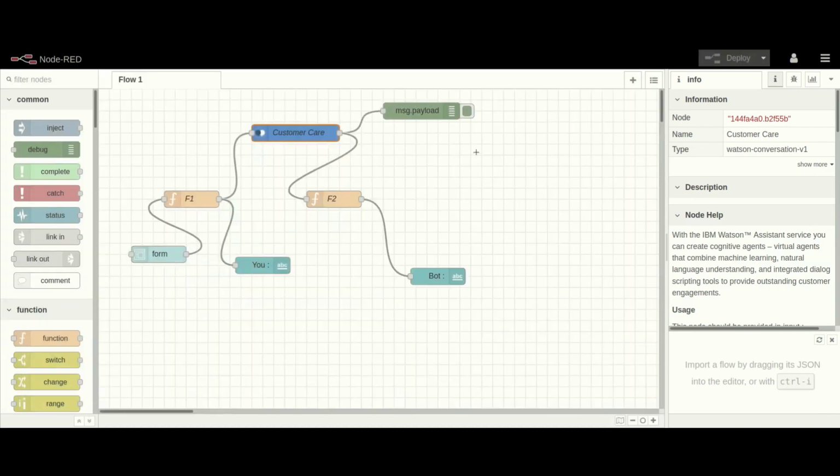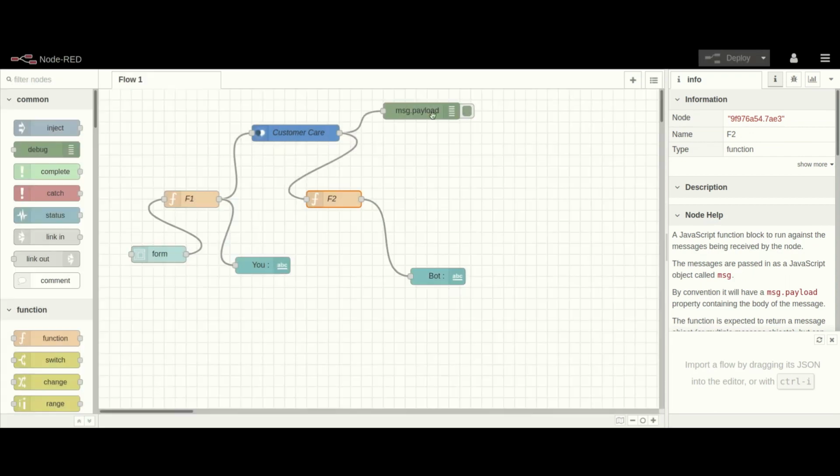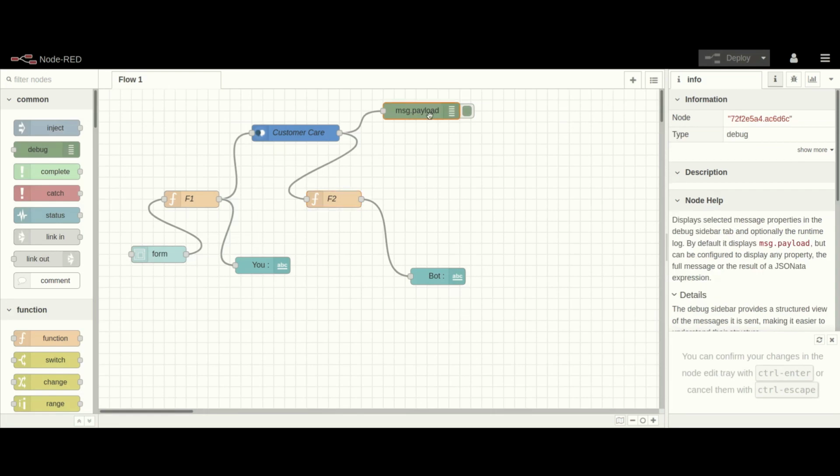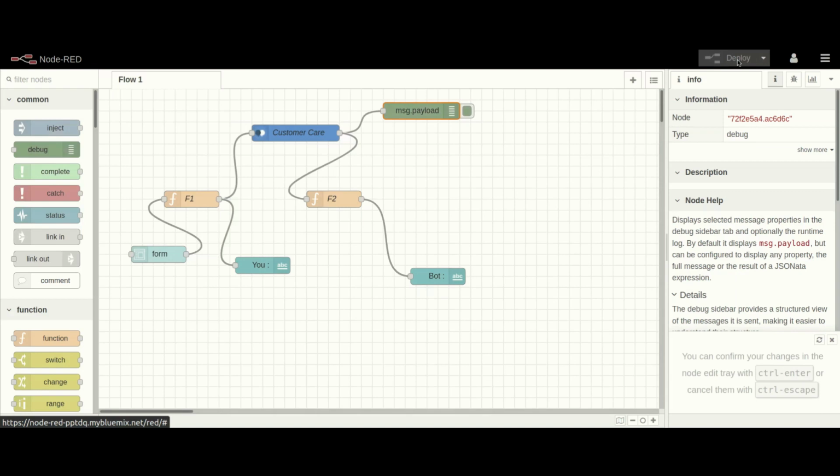Now the second function is named please rephrase, for when a user puts in wrong information. Another is the message payload, which is the default. Let me cancel. Now let me deploy it.